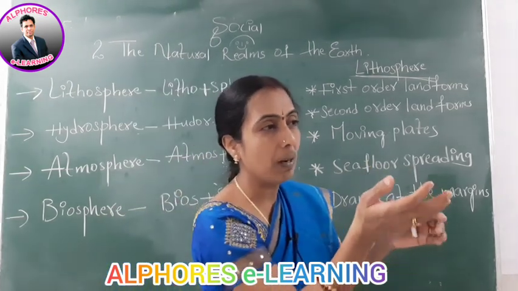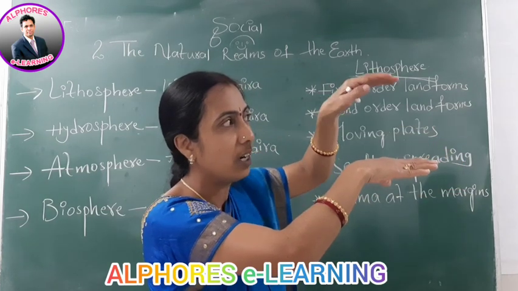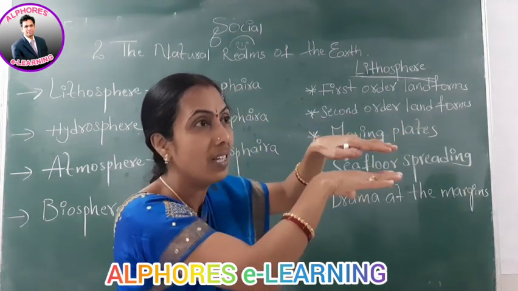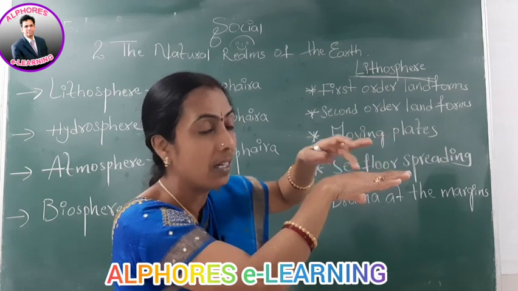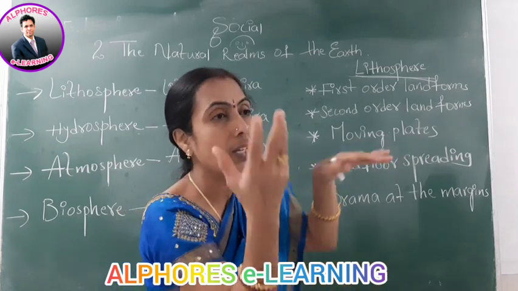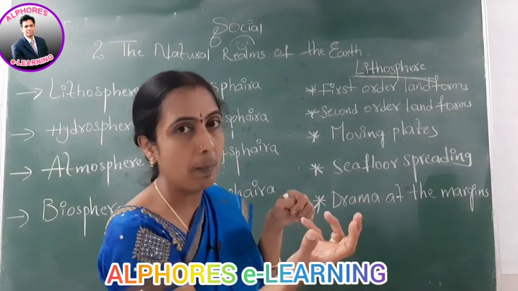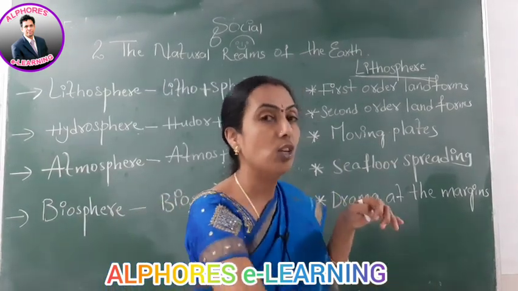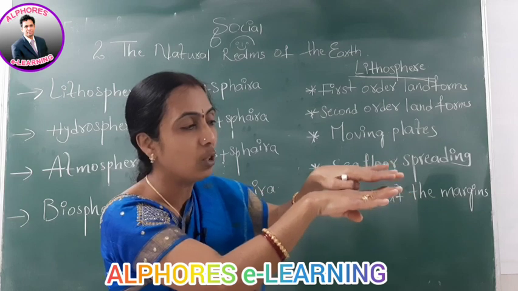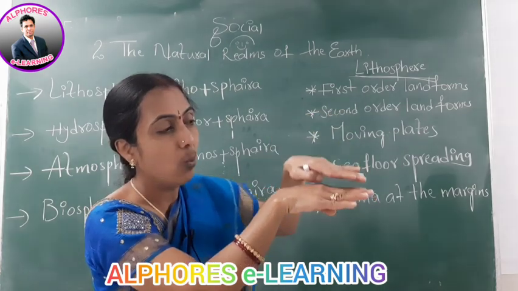When the collision was taking place, the Indian plate went under the Eurasian plate like this. This is the Eurasian plate, this is the Indian plate. So the Indian plate went under the Eurasian plate. This part of the Indian plate which went under the Eurasian plate went into the mantle, and because of the high temperature of the mantle, I have explained to you about the mantle, that part turned into molten rock material again. So it went under like this. Then with this collision, in the Tethys Sea, the Tethys Sea came up like this.